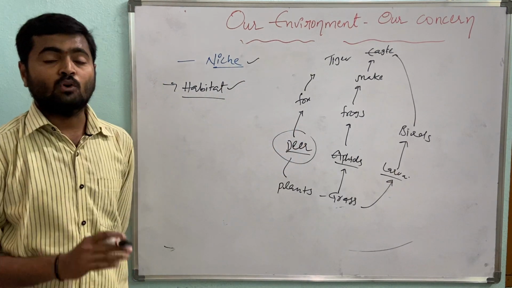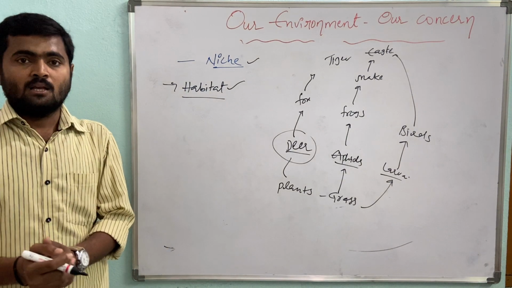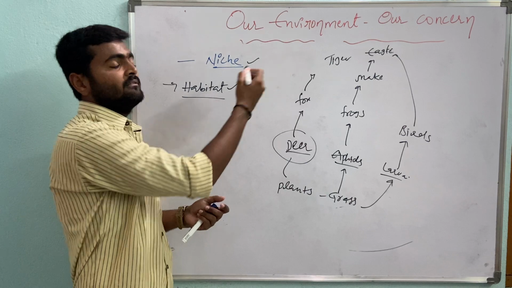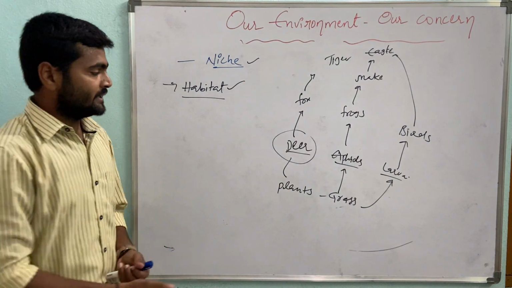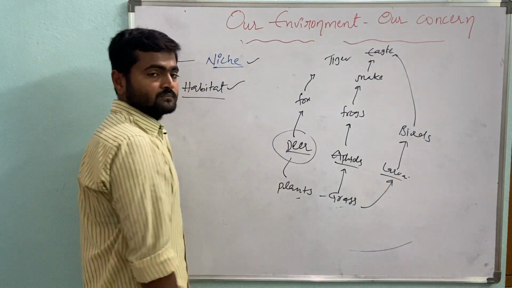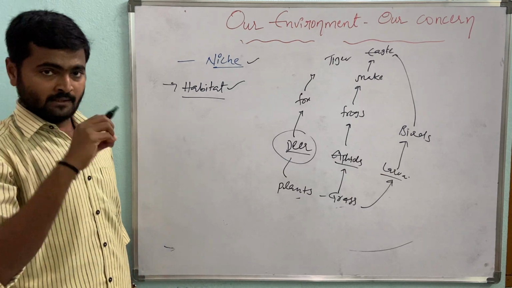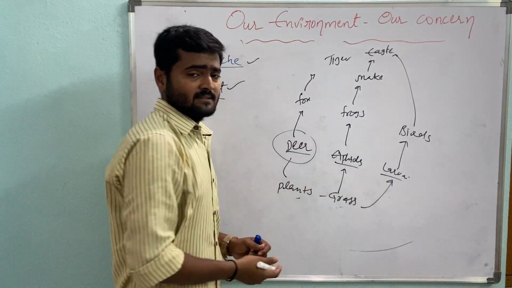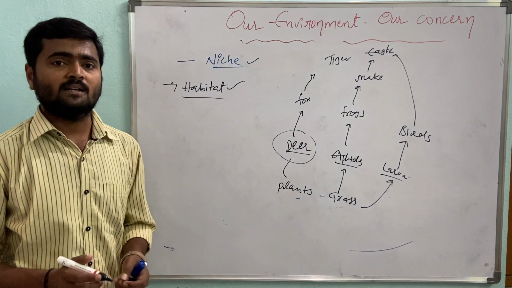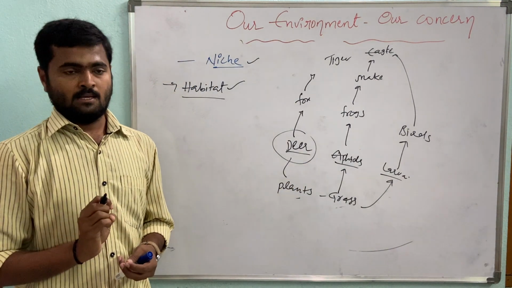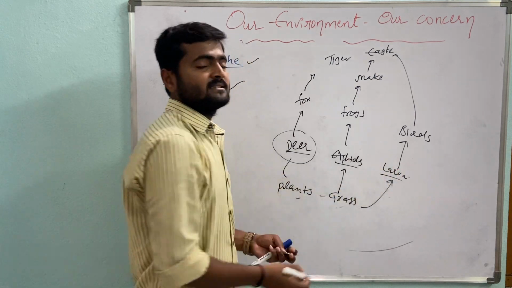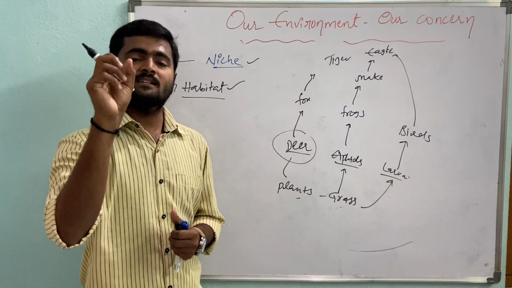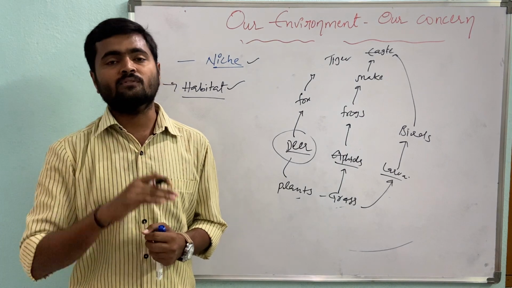The mode of its business, how it is getting its food, and how it is prey for other organisms. For example, this deer can catch all the food material by directly swallowing. Grass is eaten by the aphids by sucking the juice. And here the same grass is eaten by larvae. So larvae have some jaws and teeth, so they cut the leaves and take the food material.